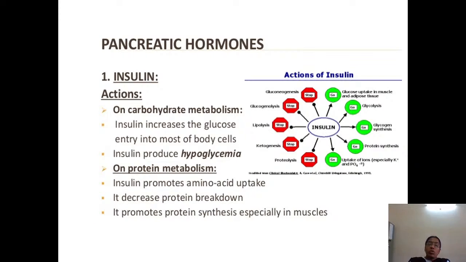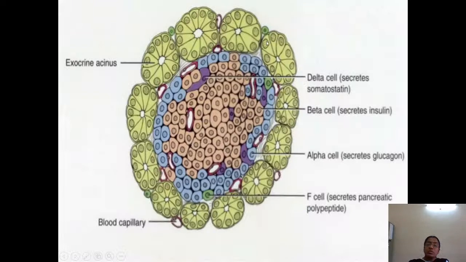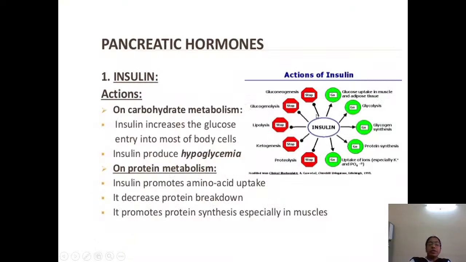Yes. Now coming to the pancreatic hormones, insulin. The insulin is secreted in the beta cells. The beta cells secrete insulin. What is the action of insulin? Pancreatic hormone insulin, what does it do?